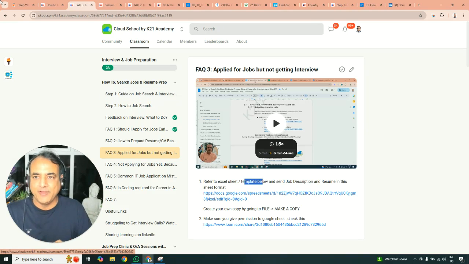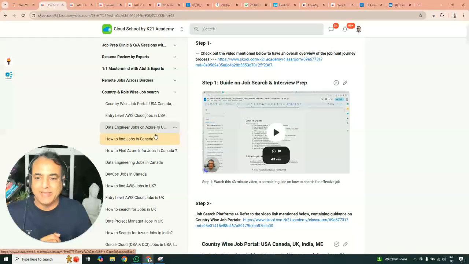So that's pretty much on how to find a job in Canada. If you like this, use the same approach, whether it's US, UK, and so on. For UK, I've mentioned the job site JobServe. In India, there's Naukri and so on. In US, Indeed, and all the job portals. The concept remains the same, the strategy remains the same, the principle remains the same, but otherwise just change it slightly according to you. I hope that makes sense.